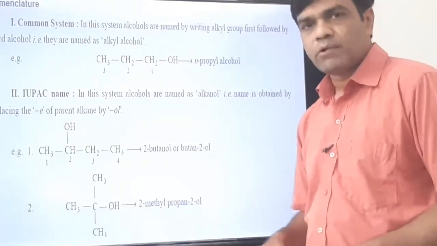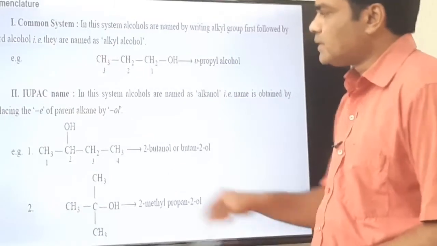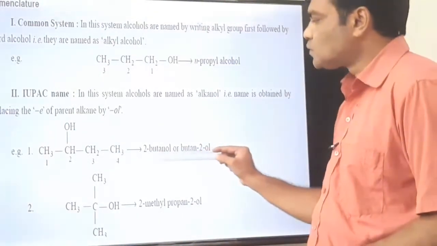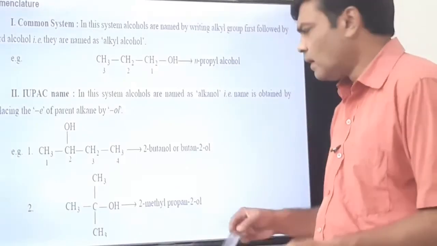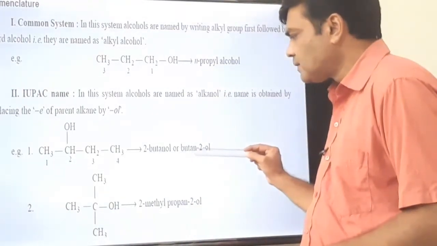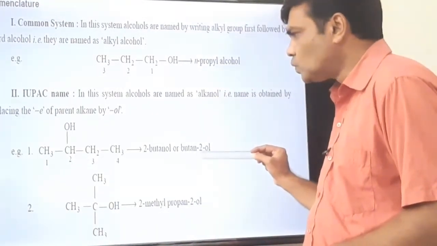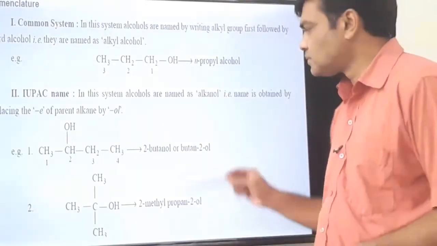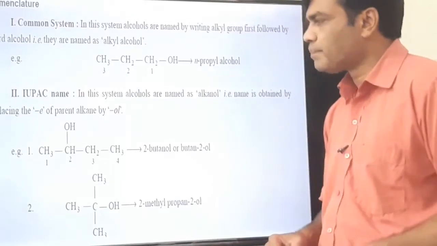So replace E by OL. So it is a butanol. What is the position of OH group? It is on second position. So it is 2-butanol, or you may say butan-2-ol. 2 is the position of OH group. OL stands for alcohol. So 2-butanol or butan-2-ol.